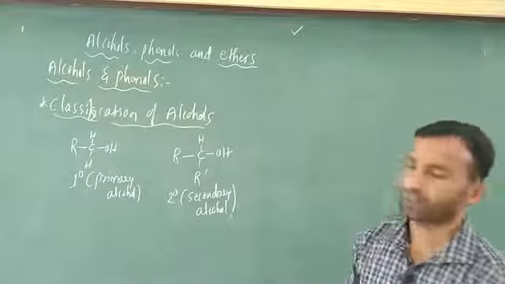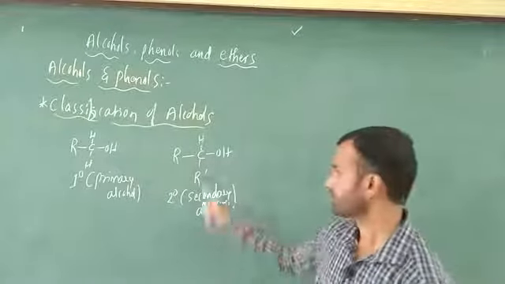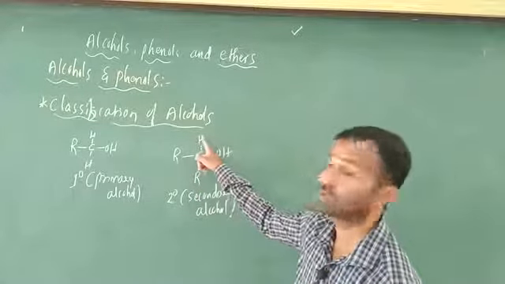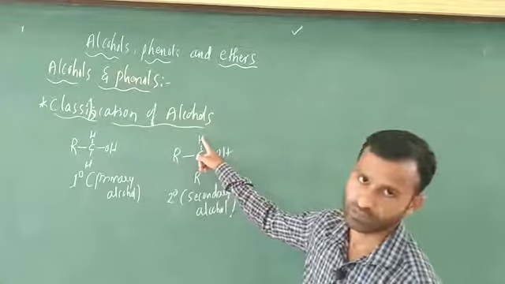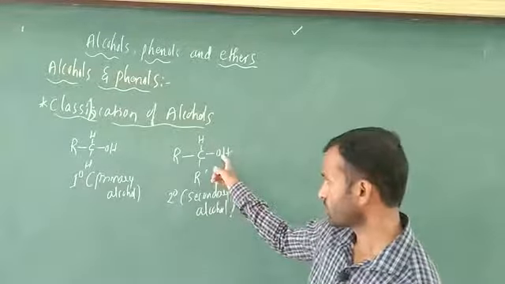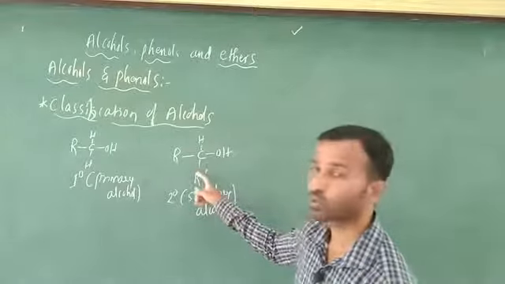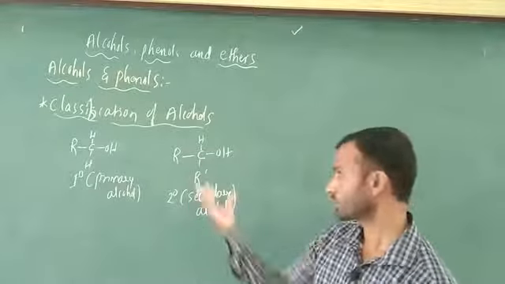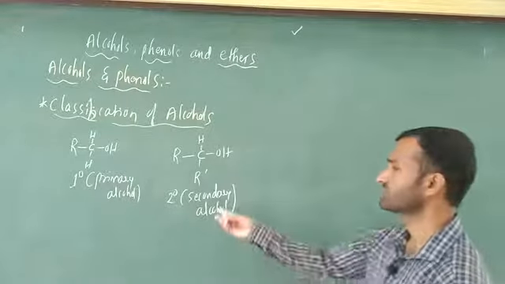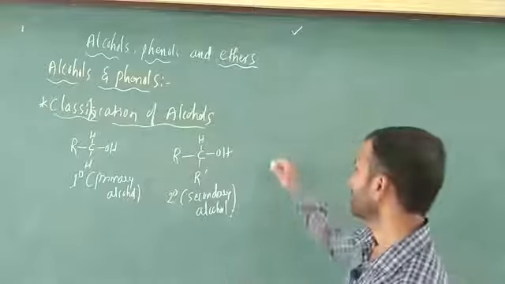Why do you call it secondary? Very simple. This OH group is attached to this carbon containing only one hydrogen atom. That is the first point. The second point is that this OH group is attached to a carbon containing two substituent groups, or two methyl groups, we can say, no problem. This indicates secondary.